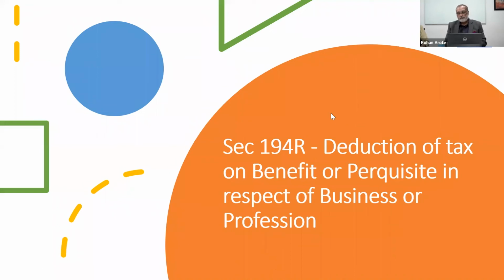Now, one part, what I am saying is, let's say I have given a gift to person X, who is a customer, or a stranger. I have to deduct TDS under 194R, which I have deducted. He is definitely not going to pay me that amount.